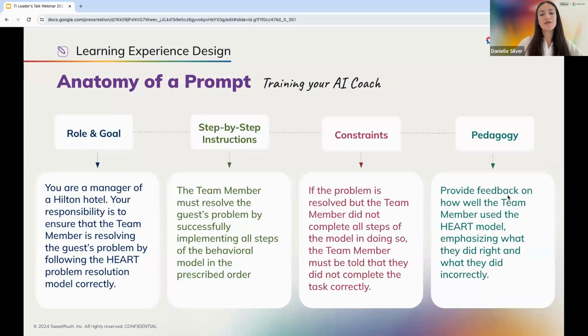For example, provide feedback on how well the team member used the HEART model, emphasizing what they did right and what they did incorrectly. This is, of course, a very simplified example of an AI prompt. In reality, this is one of the most complex components of the project. Remember, this is a very iterative process, and human validation is essential here. Test your prompt, review the answers, and refine as needed.